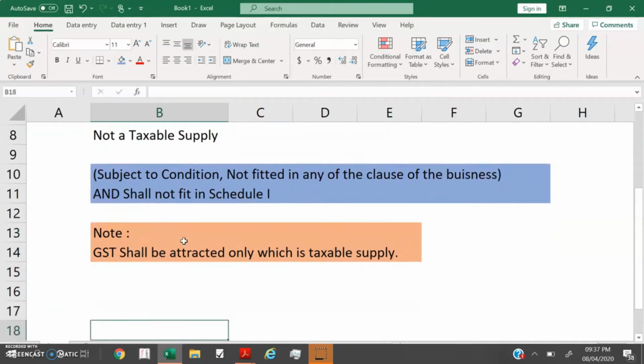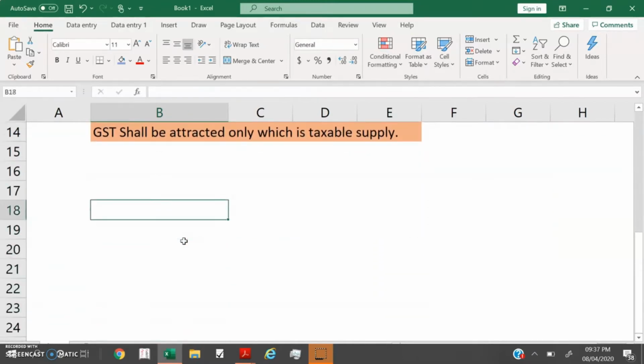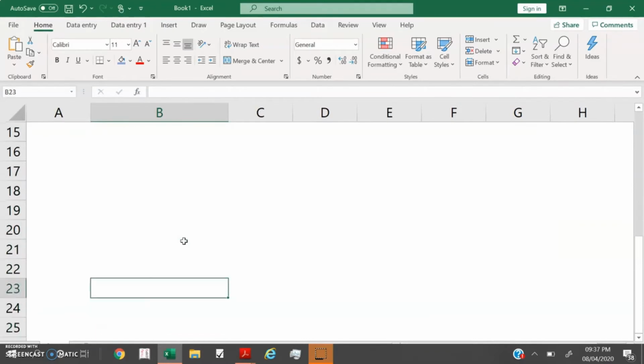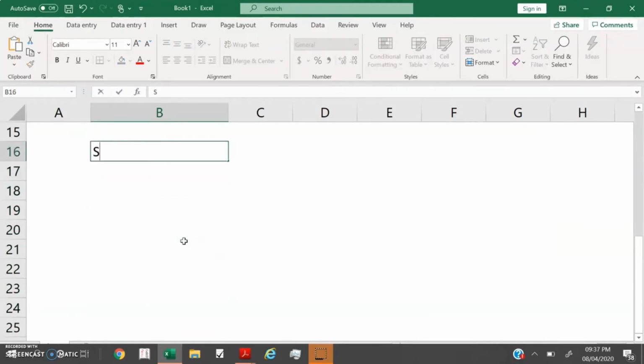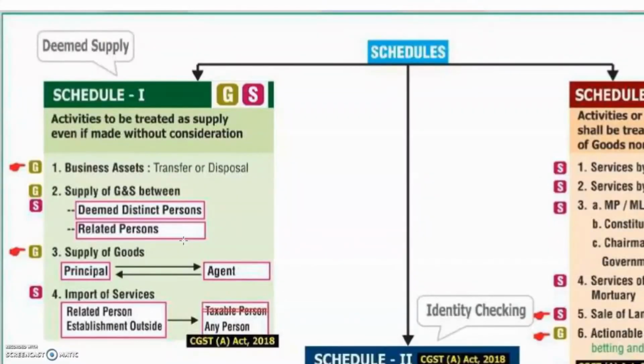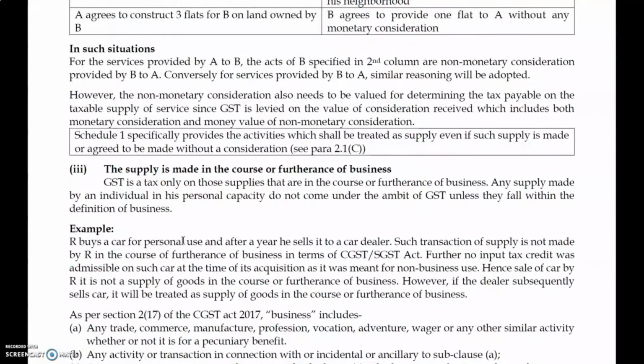And the much important point here is understanding. See here in section 7, let's take an example.